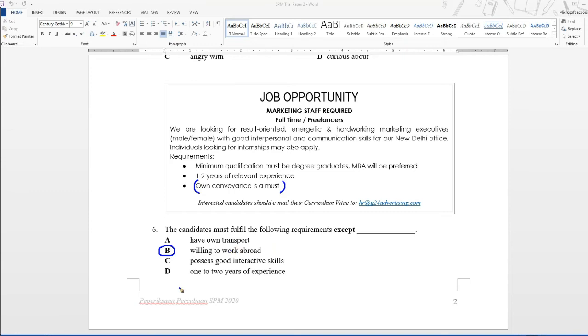So A is correct. C, possess good interactive skills. You can find the answer here. Good interpersonal and communication skills is the same as C. And last one, 1 to 2 years of experience. So it's stated here, 1 to 2 years of relevant experience. The only statement that is not mentioned in the text is B, willing to work abroad. So the answer is B.